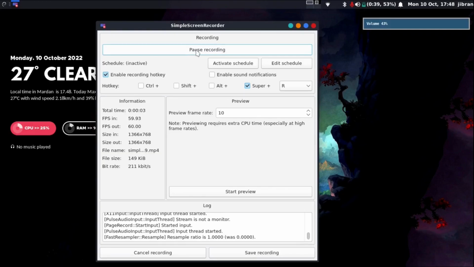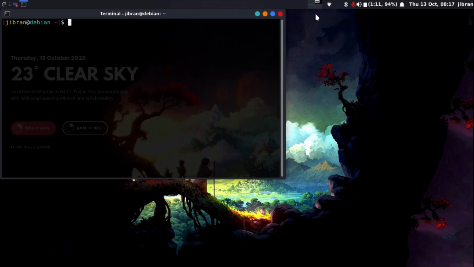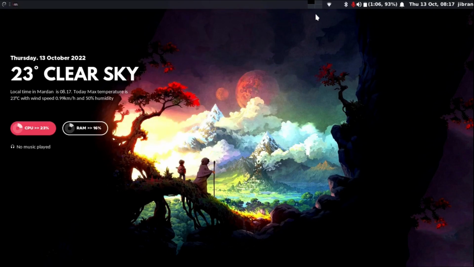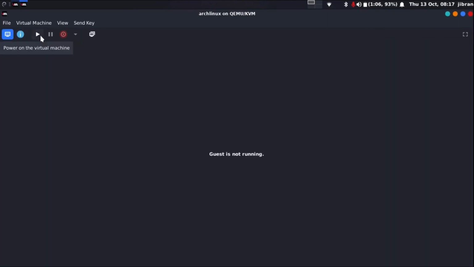Linux guy here. Today we are going to be installing OpenBox window manager on our Arch Linux system. As you guys can see, if I open up a terminal and type in neofetch, I am on Debian. I'm not using Arch, but what we're going to be doing is installing OpenBox onto an Arch VM. I use Virtual Machine Manager to make my VMs. So we're gonna open up our VM and run it.